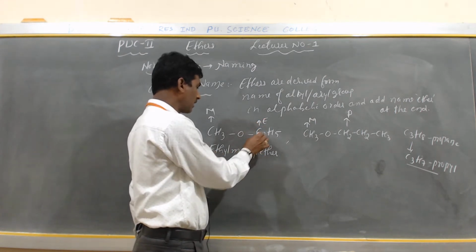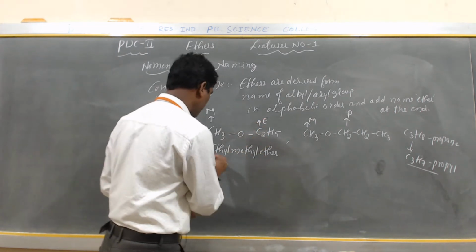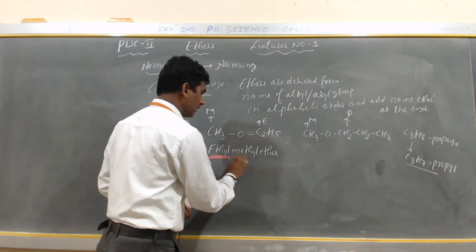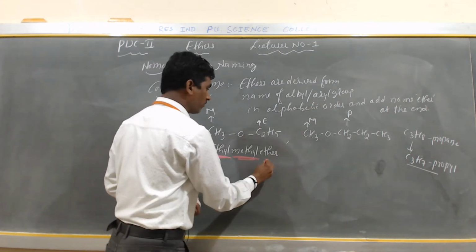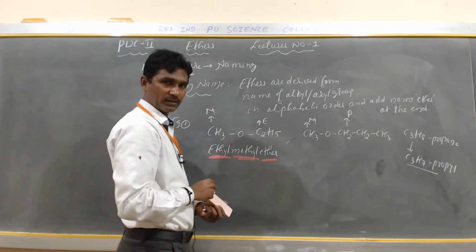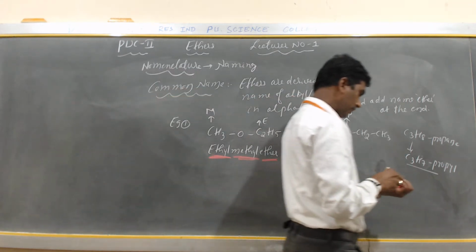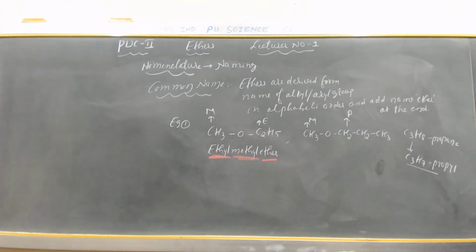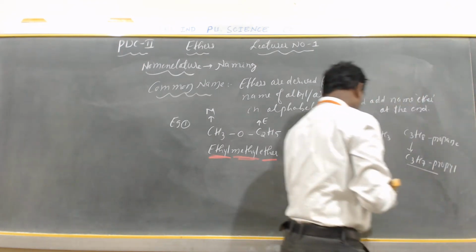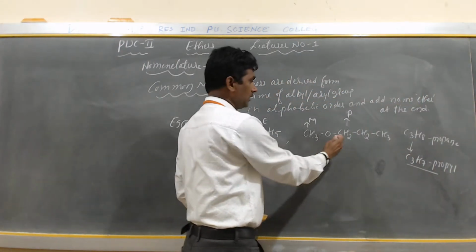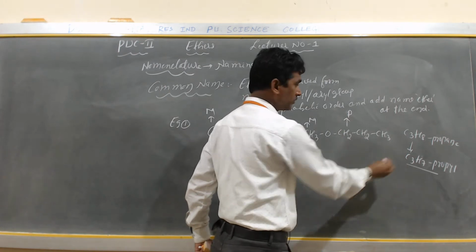Here CH3 is methyl, M, and C2H5 is ethyl, E. According to alphabetical order, the first comes the ethyl group, next comes methyl, then add the word ether. Now I can write here CH3, O, CH2, CH2, CH3.